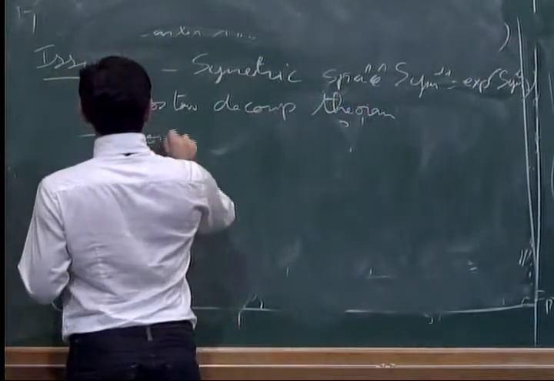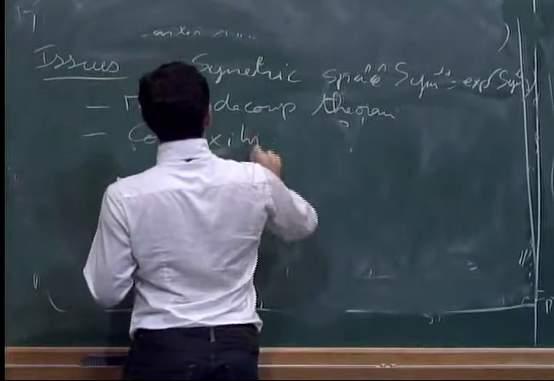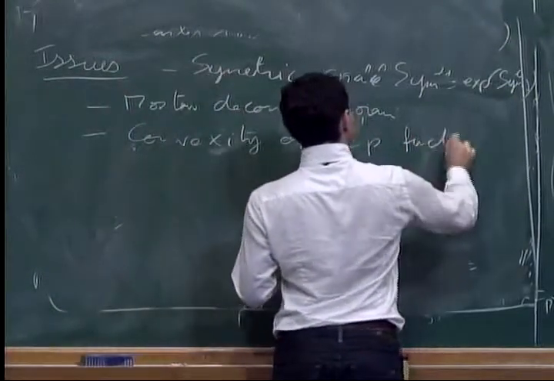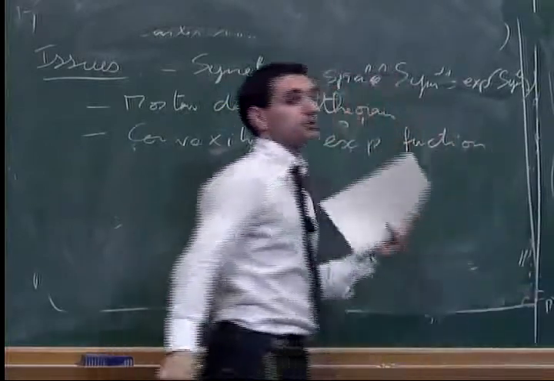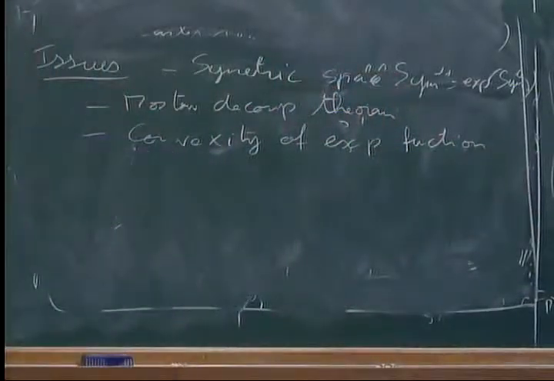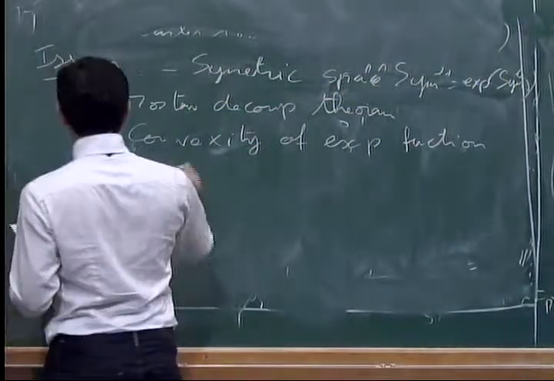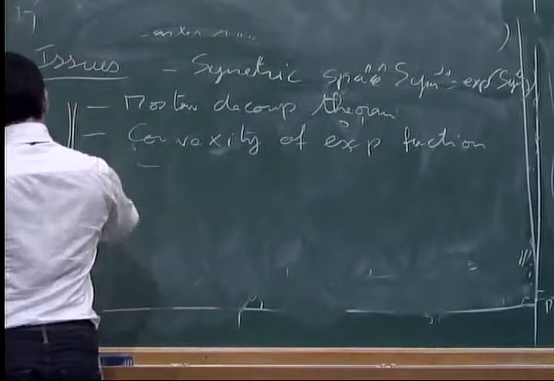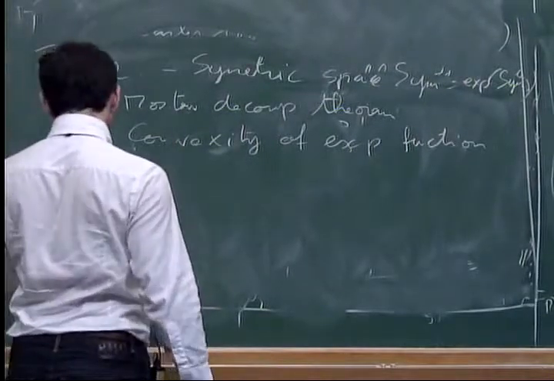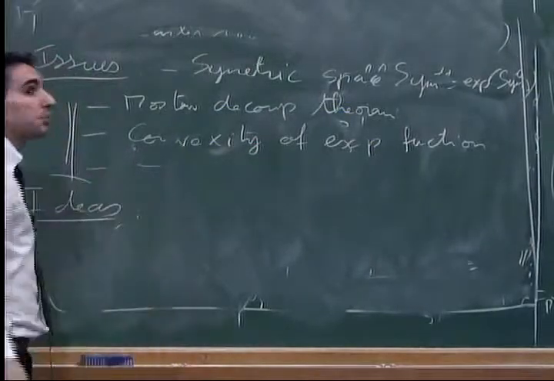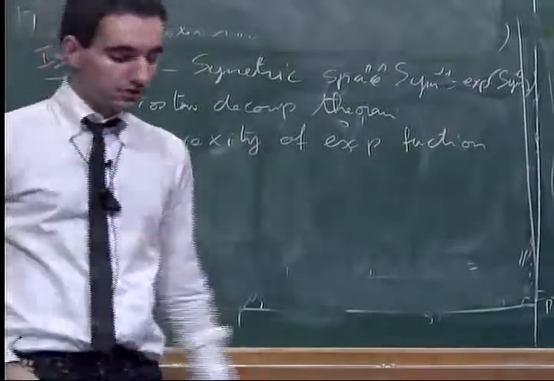And there's nothing about convexity of the exponential function. Actually, the exponential has a very small radius of convergence in p-adics. And there is another issue that appears in positive characteristic. So the idea is here, and now we're going to link to the previous talk.